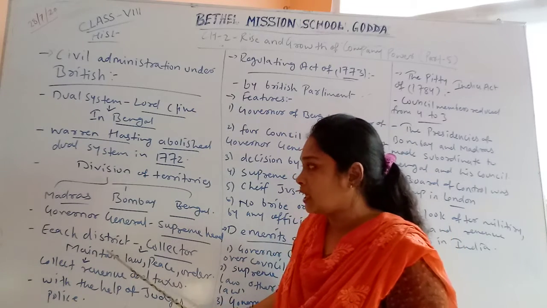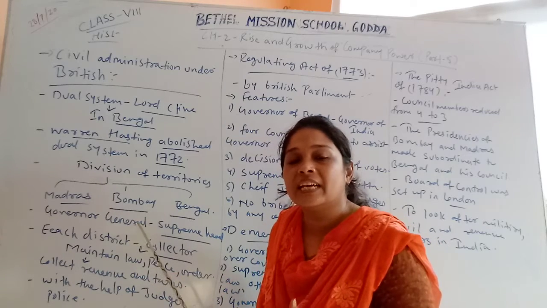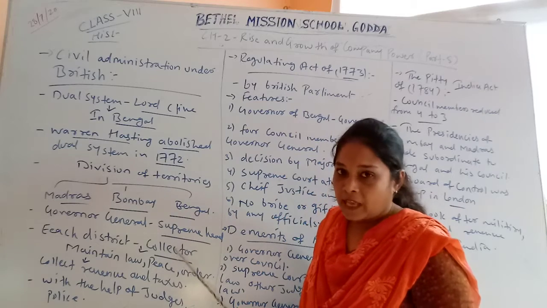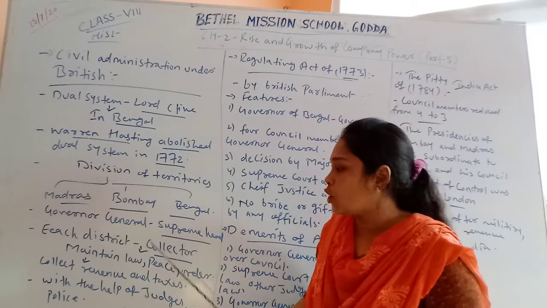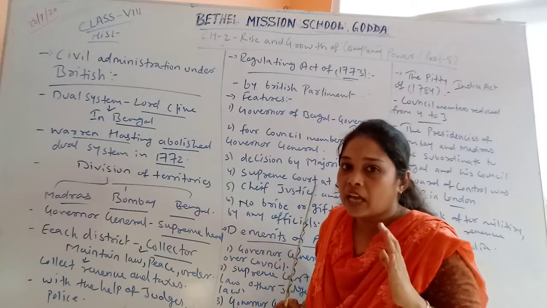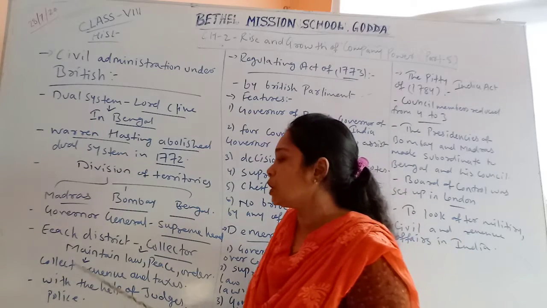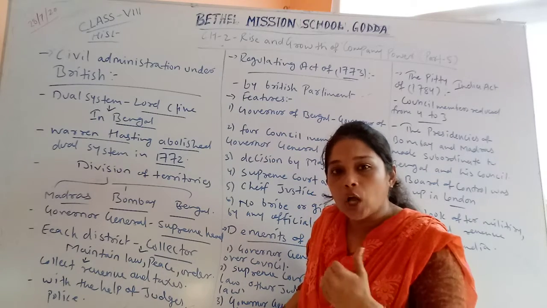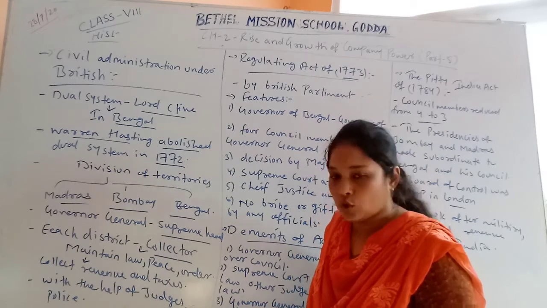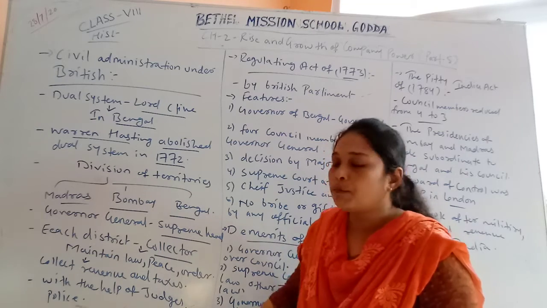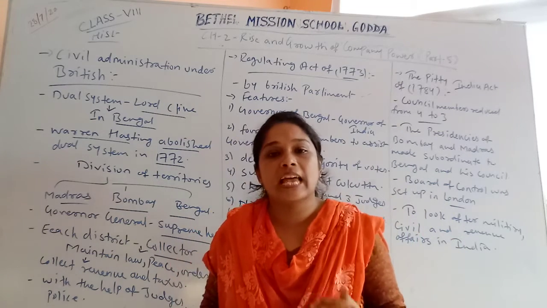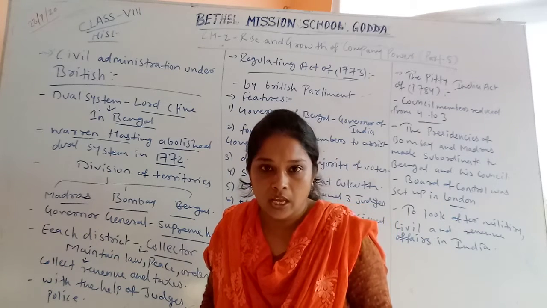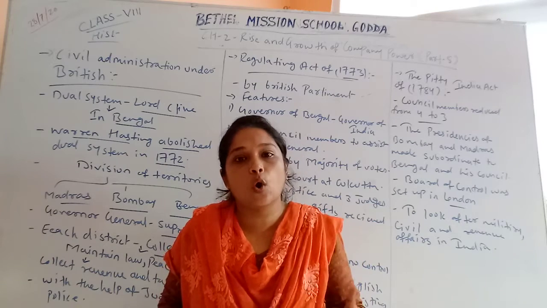Then each presidency was divided into small districts, and each district had a collector. This collector had a duty to maintain law, peace and order in the district, and also to collect revenue and taxes from the people. They did all these things with the help of the judges and the police in that district. Police and judges helped the collectors, and the collectors needed to report to their own presidency.